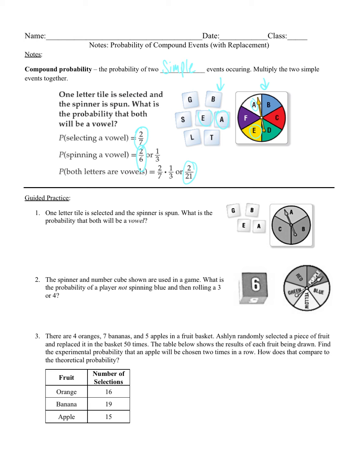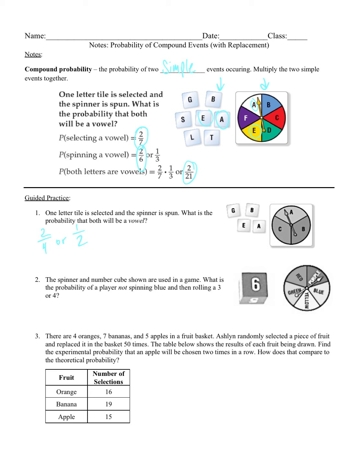Okay? So let's go down to the guided practice. One letter tile is selected and the spinner is spun. It sounds very similar to our example up there. What's the probability that both will be a vowel? Well, how many tiles do we have? We have 4 tiles. All right. How many are vowels? Well, A and E are both vowels. So we have 2 out of 4. So 2 out of 4, or 1/2. So we have a 50% chance of grabbing a vowel if we were to just randomly pick a letter.